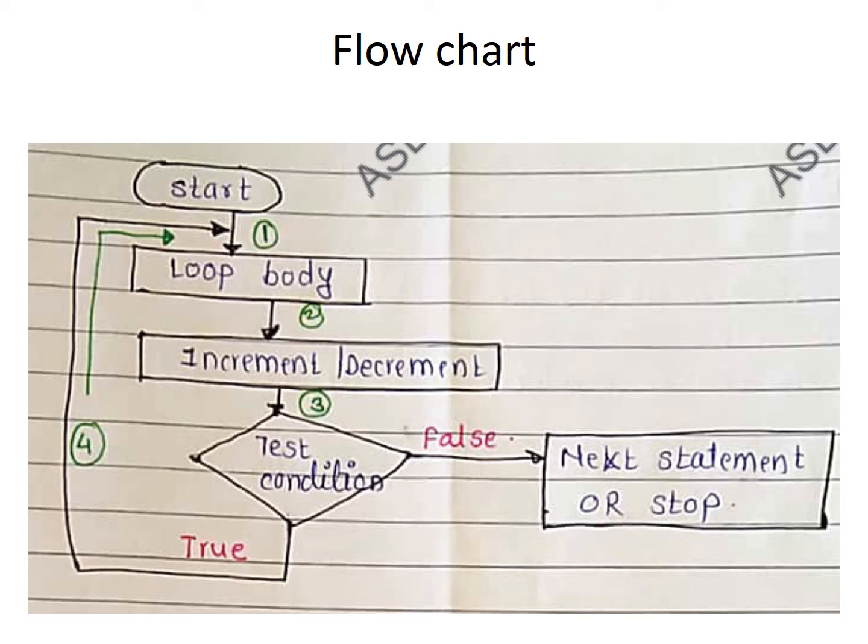and the incrementing or decrementing operations will be carried out. When the condition fails, then the control transfers towards the next line, which we write after the condition. So if false, it will move towards the next statement or the stop.